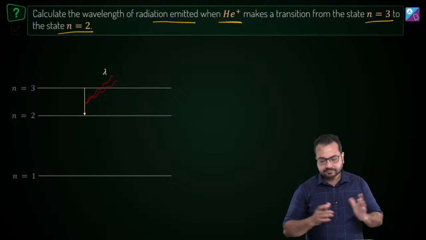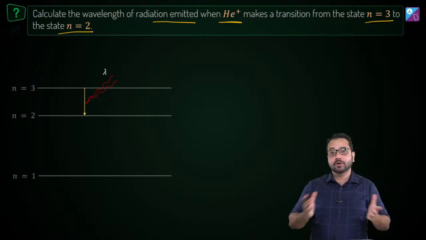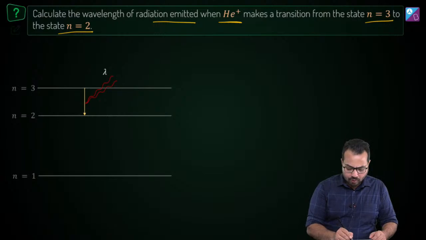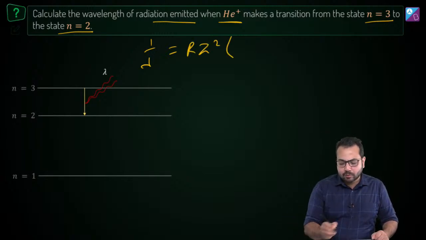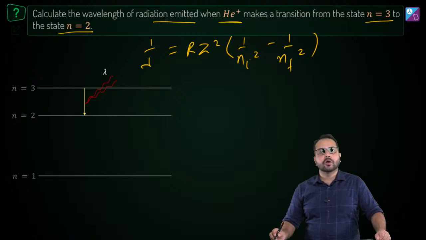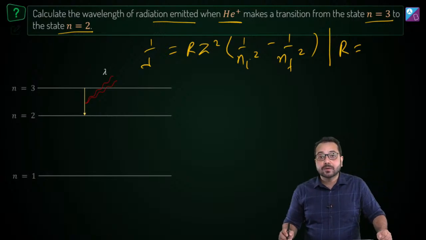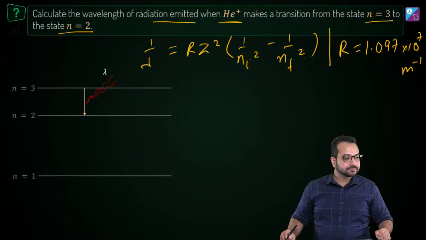There are two ways of doing this question, and you can decide which one you want to follow, but I'm going to show both ways. The first is the Rydberg formula. What is the Rydberg formula? 1 by lambda, where lambda is the wavelength of the radiation emitted, is equal to R Z square into 1 upon ni square minus nf square. Do you recall this? What is R? R is called the Rydberg constant. Its value is 1.097 into 10 to the power 7 per meter.